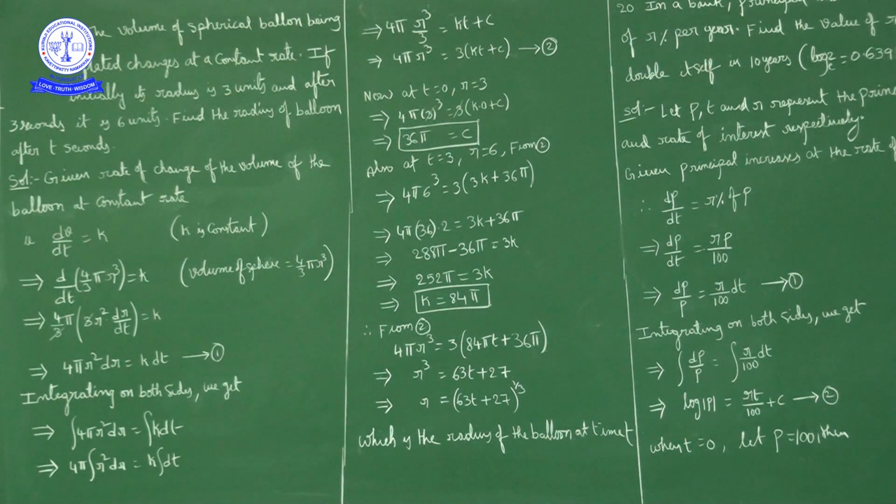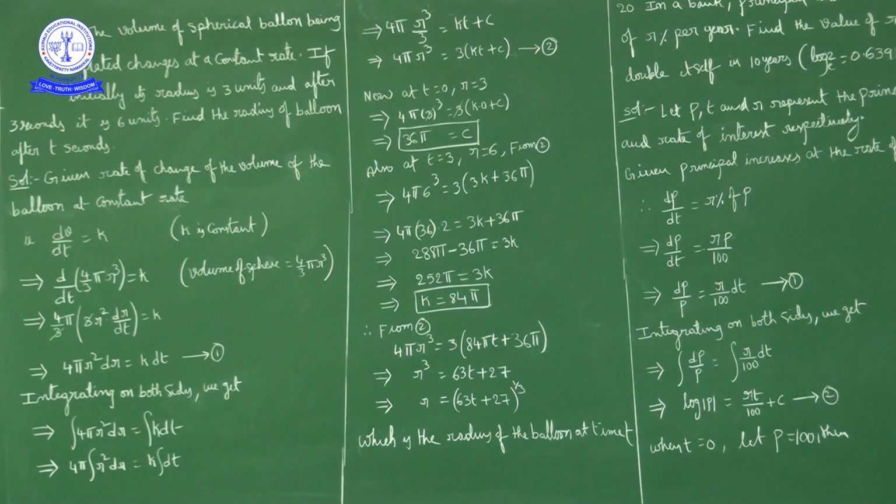Okay. Now first of all, what is given? Volume of the balloon is changing at a constant rate. So dV upon dt is equal to K. Given the rate of change of volume of the balloon is constant, means change in volume with respect to time is constant. Okay, dV upon dt is equal to K, where K is some constant.